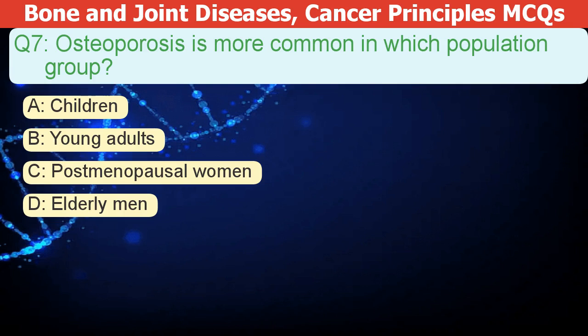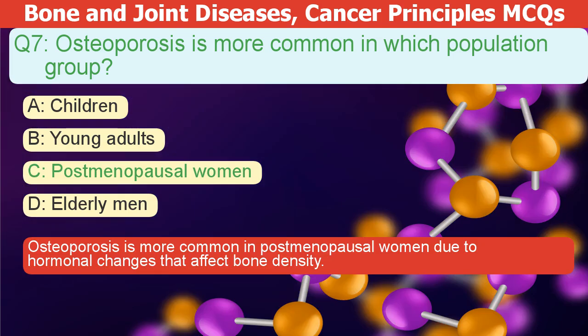Osteoporosis is more common in which population group? A. Children. B. Young adults. C. Postmenopausal women. D. Elderly men. The correct answer is C. Osteoporosis is more common in postmenopausal women due to hormonal changes that affect bone density.